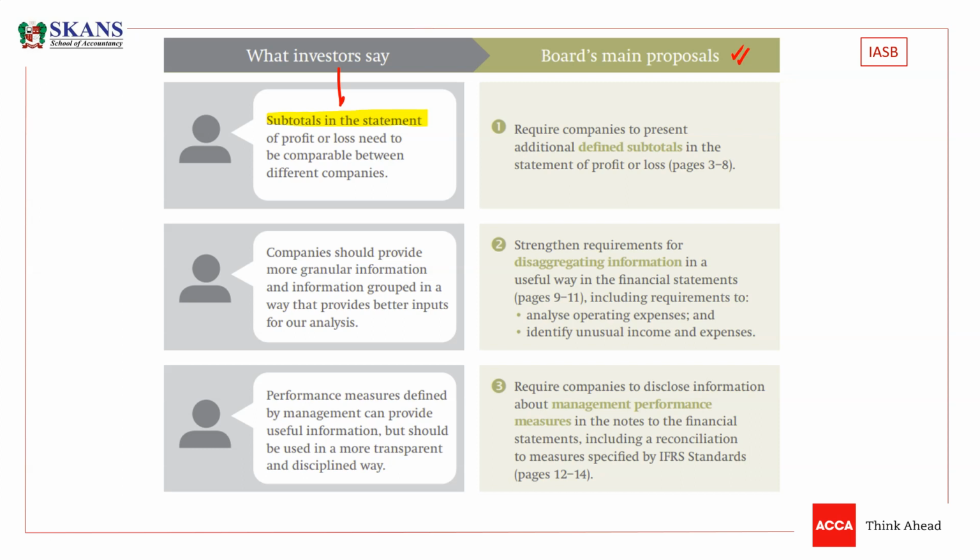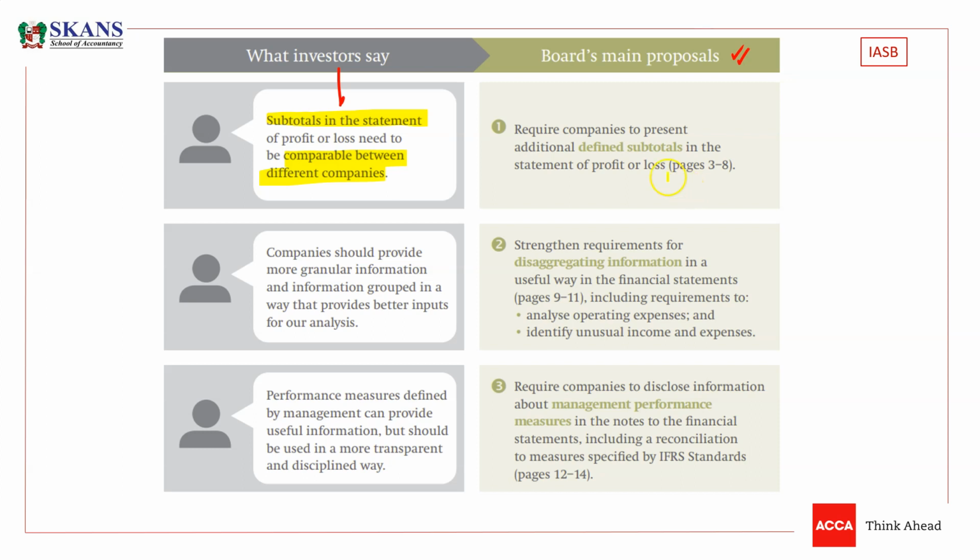They just want some subtotals in P&L that are comparable between different companies. So how is the board trying to resolve the issue, how is the board actually trying to amend IAS 1 to make financial statements more comparable? So listen carefully.